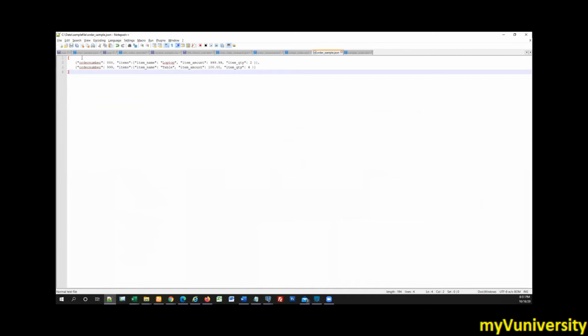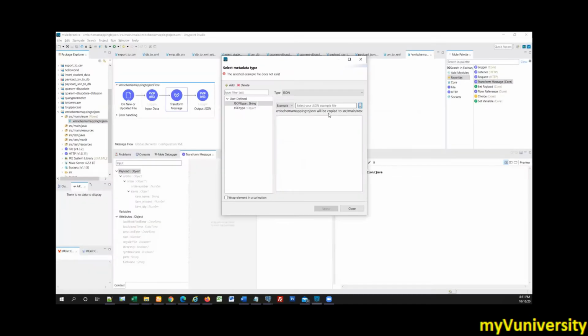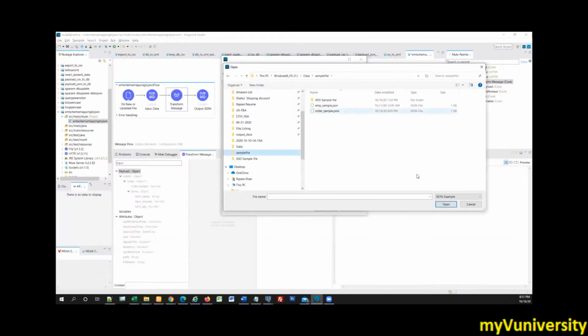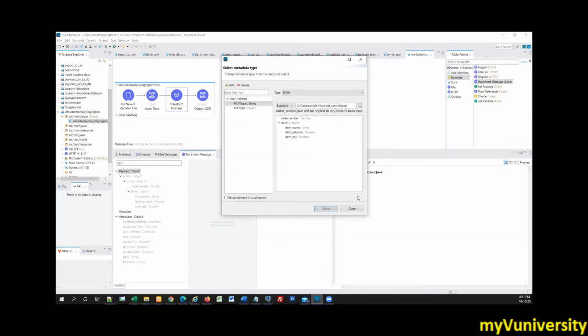Yes, use it. It's order sample.json. Take the sample file, order sample JSON. Okay, so now I can see order number, items.